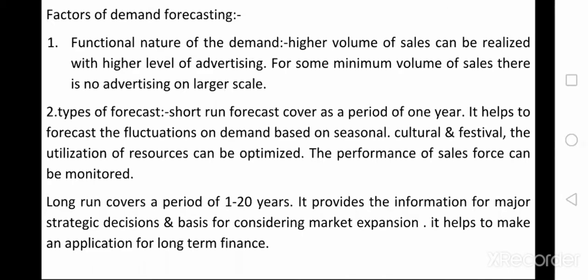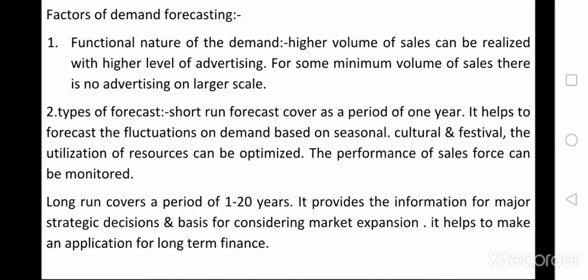Next one is the type of forecast. The forecasts are of two types, a short run forecast and a long run forecast, depending upon the time period. Short run means a period below 1 year. A period from 2 to 10 years, or from 1 to 20 years, is called the long run.